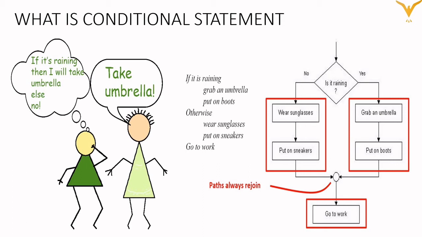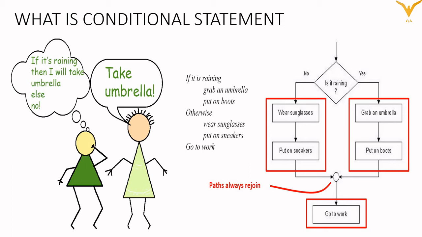Now as you can see here, I have taken one real life example. Suppose it is raining. Okay, so the condition here is it is raining, right? Now, if it is raining, I will make some decision according to the condition. So if it is raining, then I will take the umbrella while going out of the house. Correct? But if it is not raining, I will not take the umbrella. Okay, so here I am making some decision according to the condition.